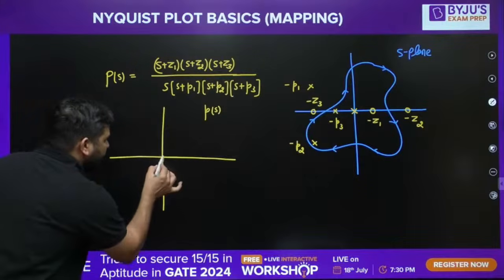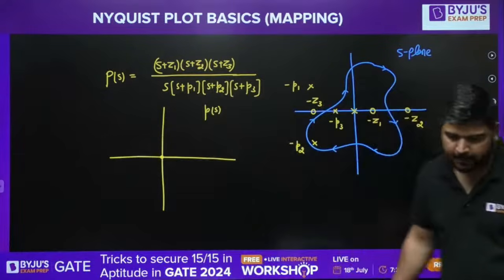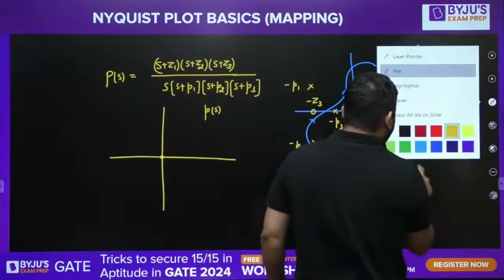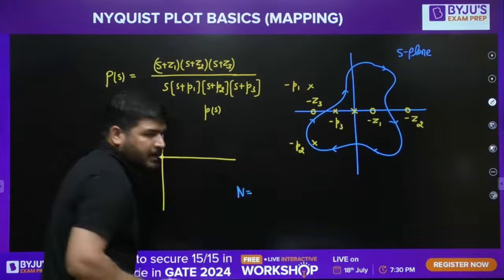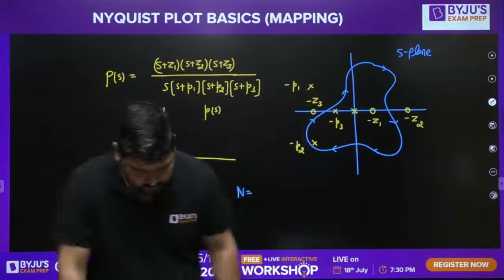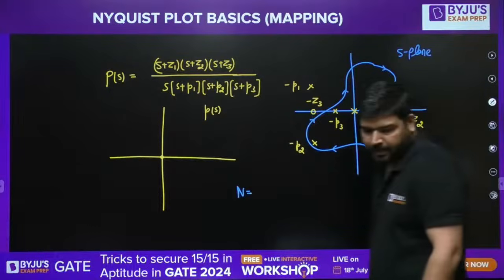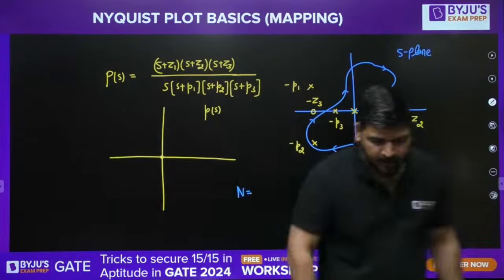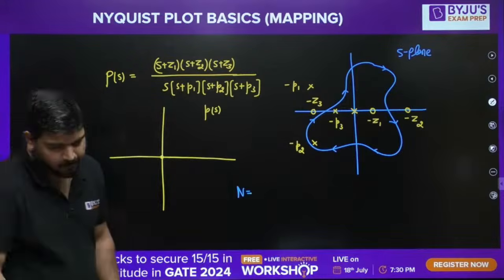Now, tell me the number of encirclement of origin. Tell me, guys, what is the number of encirclement of origin? N we need to find. Number of encirclement of origin and the direction of encirclement. Tell me the answer. Do it fast, everyone. Let's see how many of you can find it.